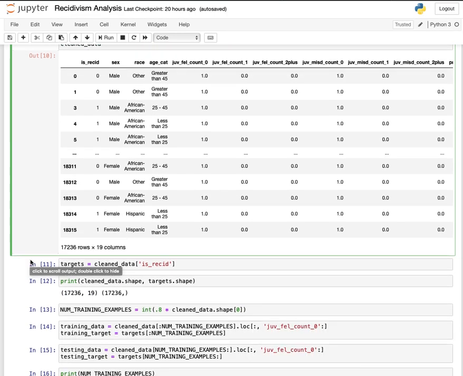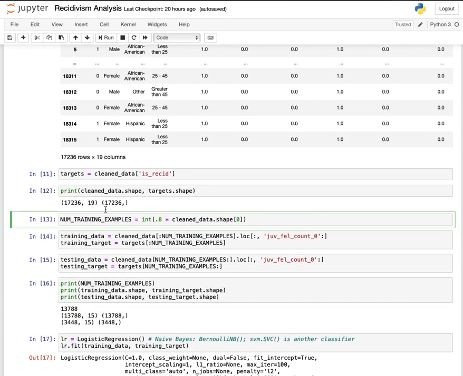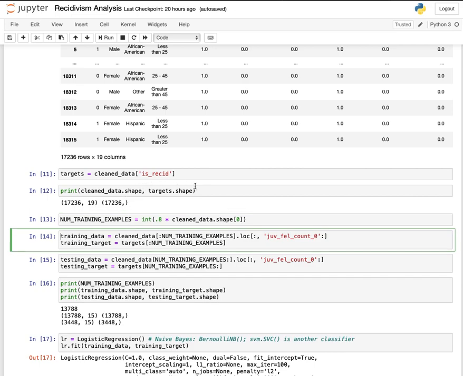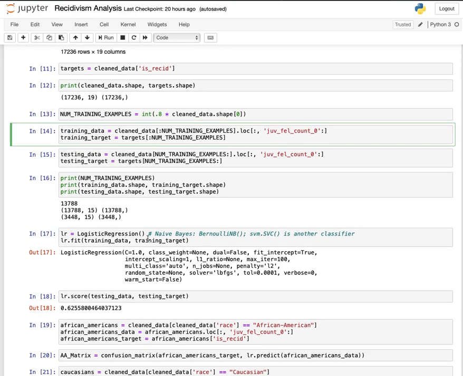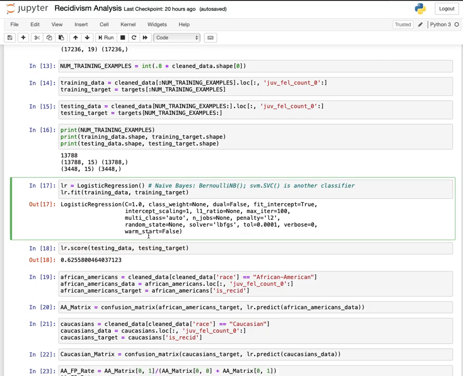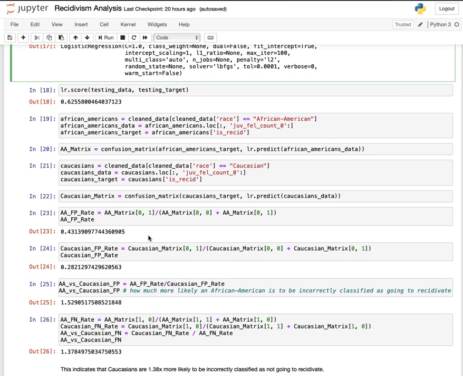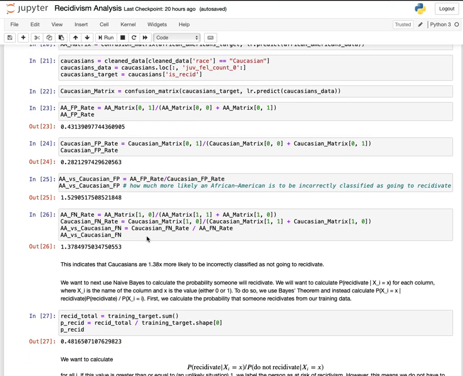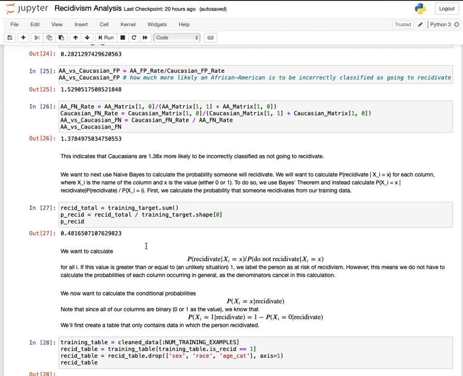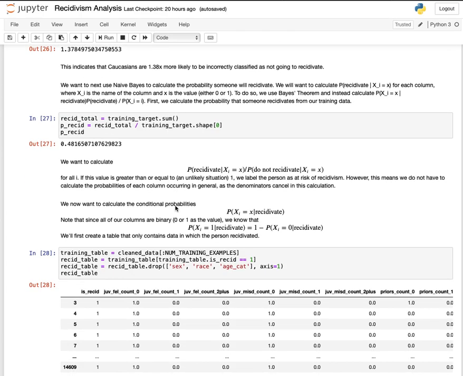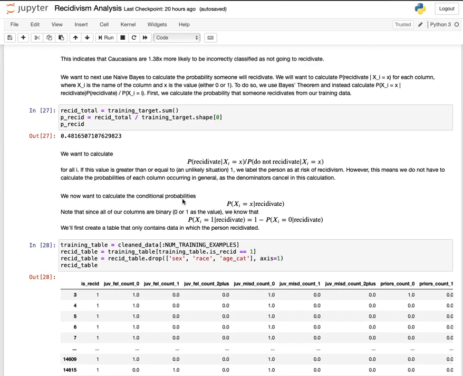as we're calculating our various values. So the first thing I do here is separate my data into training data and testing data using the first 80% and the latter 20%. And then I first run scikit-learn's logistic regression on it and calculate the false positive rate and the false negative rate to see how it compares for African Americans versus Caucasians, and write up the explanation of that very briefly, but is much more detailed in my actual write-up itself.